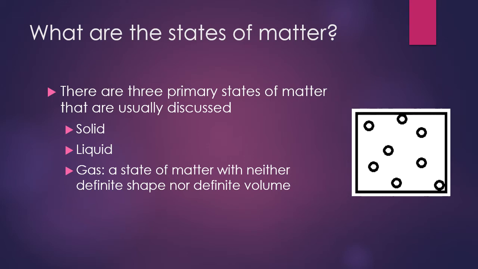The gas state is a state of matter that has neither definite shape nor definite volume. Examples of gases that you might be familiar with from your everyday life include the oxygen that you are breathing in right now, the carbon dioxide that you are breathing out, as well as things like helium, which helps to make balloons inflate.